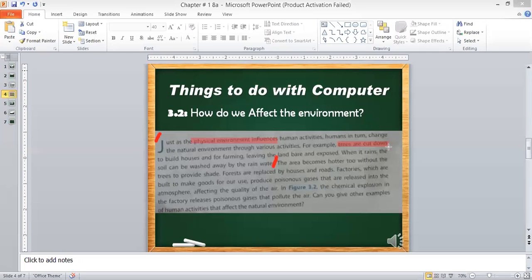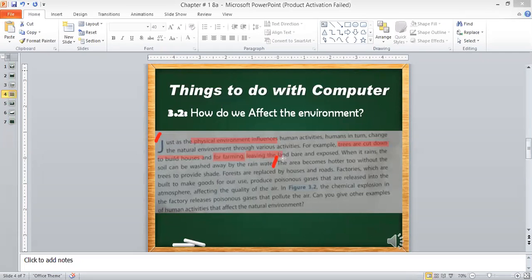The region in which the trees are cut down, trees are the basic reason for good weather. They can also help in rain. The countries or the continents which cut down all the trees will get very little rain. So cutting down the trees will increase the temperature. Why are they cut down? To get wood and to build houses, and also for farming, to get the place to grow crops, leaving the land bare.